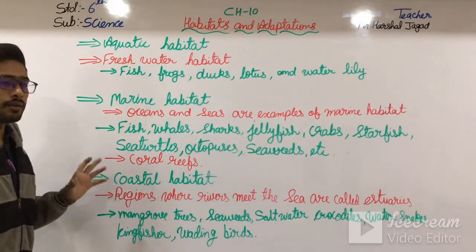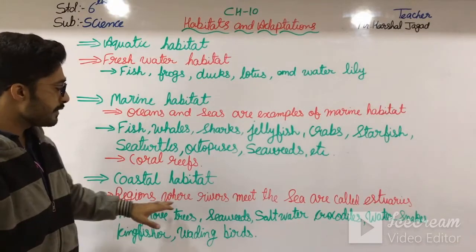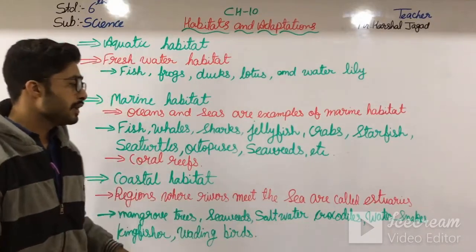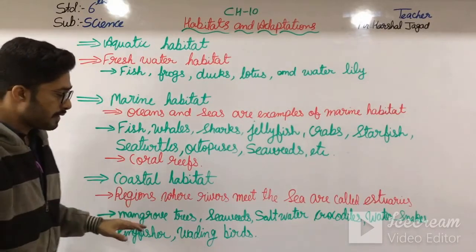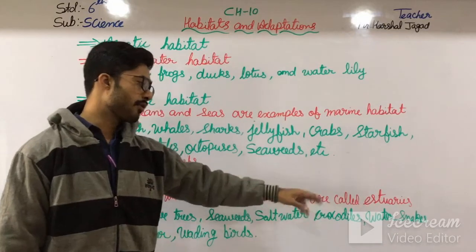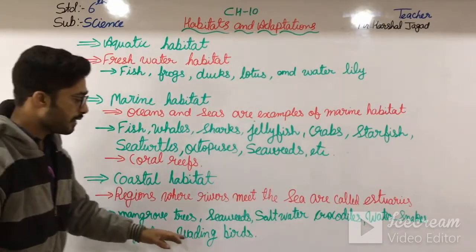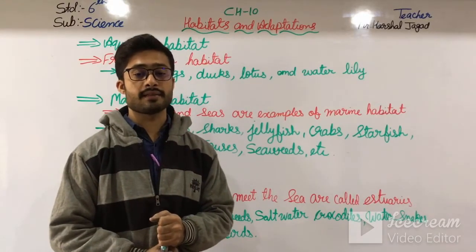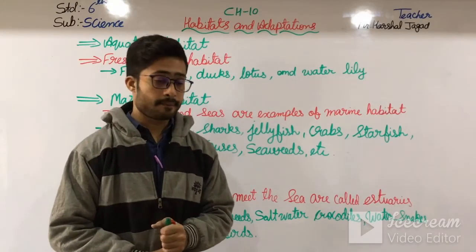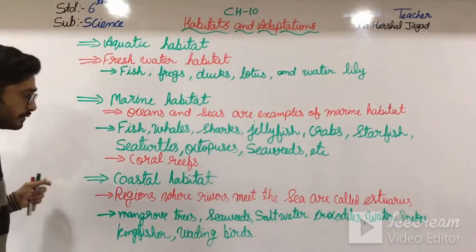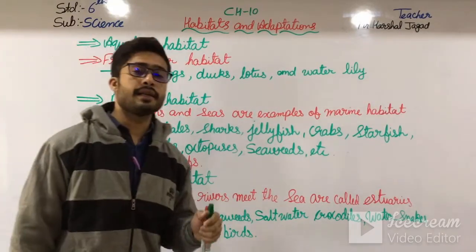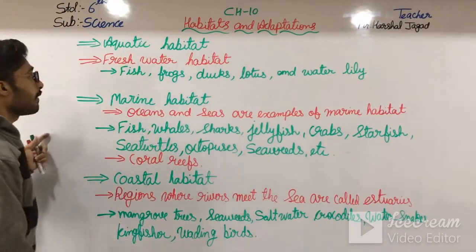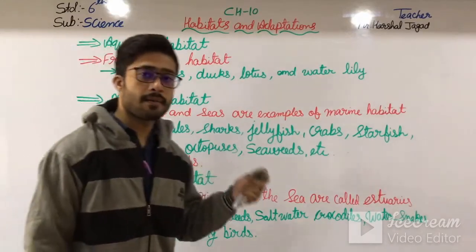Here in the coastal habitat, regions where rivers meet the sea are called estuaries, and mangrove trees, seaweeds, saltwater crocodile, water snakes, kingfishers, wading birds, all these things are found in the coastal habitat. Okay, these plants and animals are found there. So this is all about the aquatic habitat, and we will move towards the adaptations.